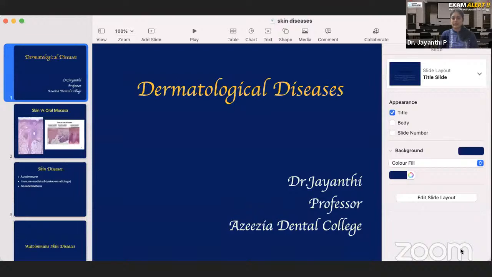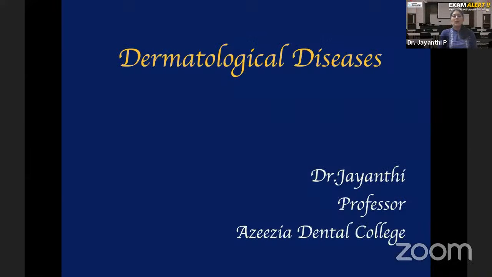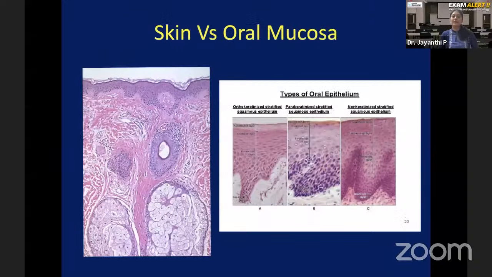or even third year BDS, any textbook you see, this particular topic is mentioned as dermatological diseases or skin diseases. That's what they mention. But what you need to understand is that most of the diseases that affect the skin also have oral manifestations. Why this happens is because there is a lot of similarity between the skin and the oral mucosa.